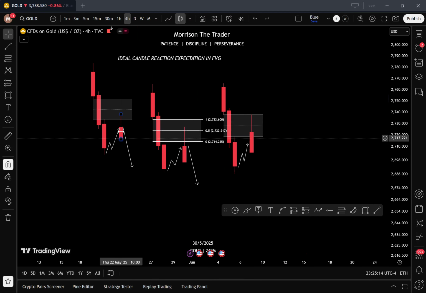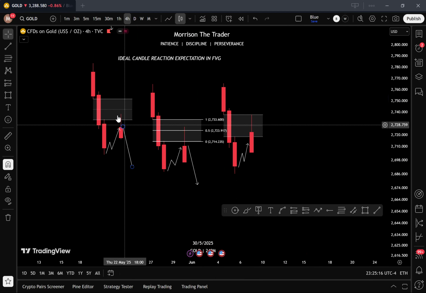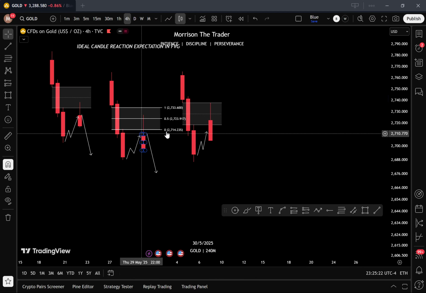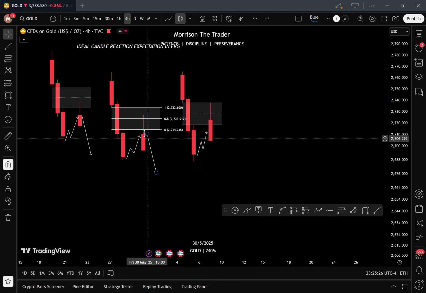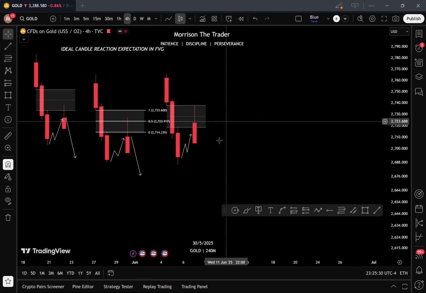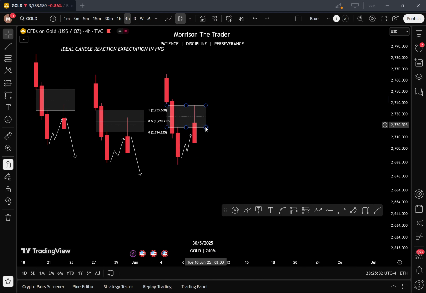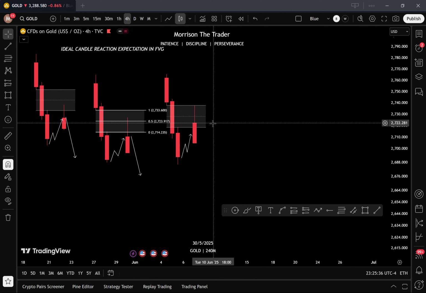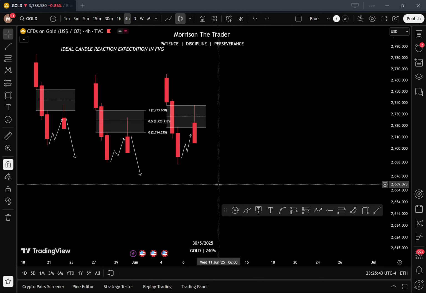Number one, price gets into the fair value gap, closes outside, continues lower. Price gets into the fair value gap, goes beyond 50% of the fair value gap, closes outside, continues lower. Price goes into the fair value gap, completely fills it, closes below the 50% of that fair value gap, continues lower. Okay.